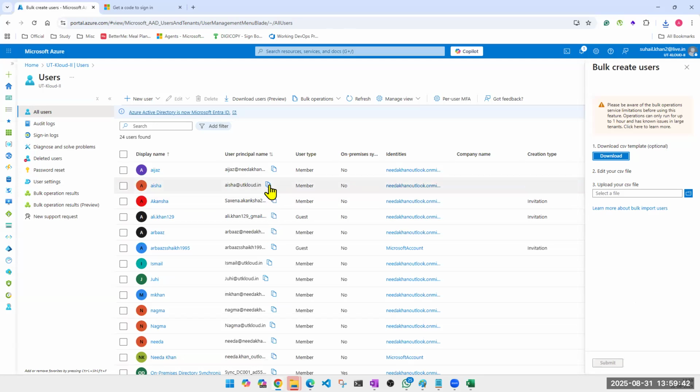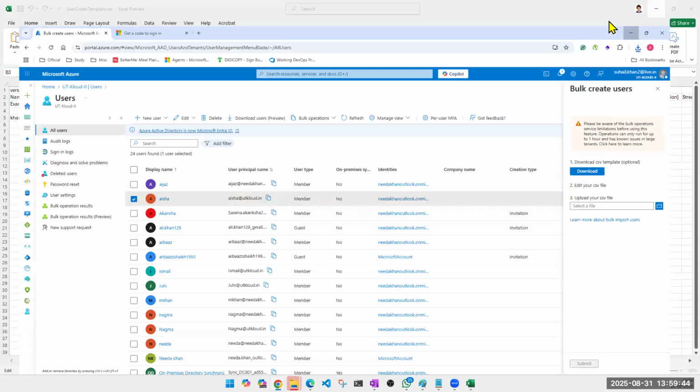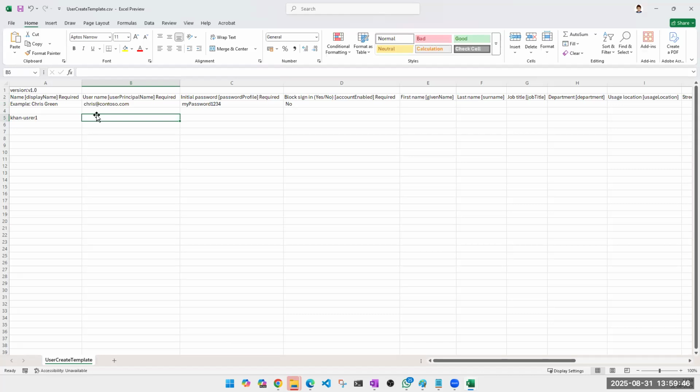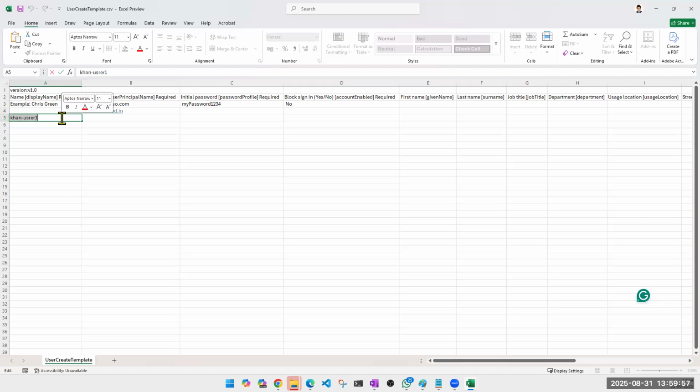So if I take this one, I know what my extension is now. At UT-Kloud.in. In my case, it is easy, so I can remember. But if you haven't used a domain name, and you're simply using whatever Microsoft has provided you, the on.microsoft.com one, it's difficult to remember. So the best idea is to copy one user which you have created manually and just copy it from there to here.